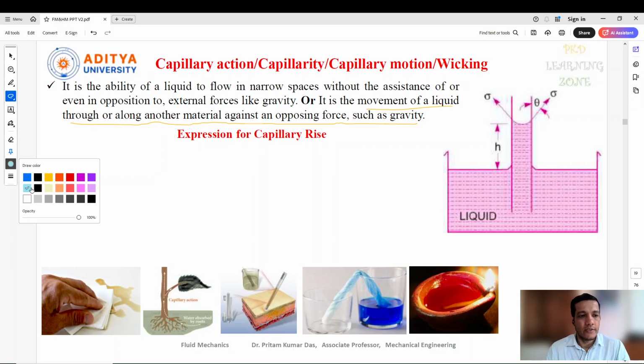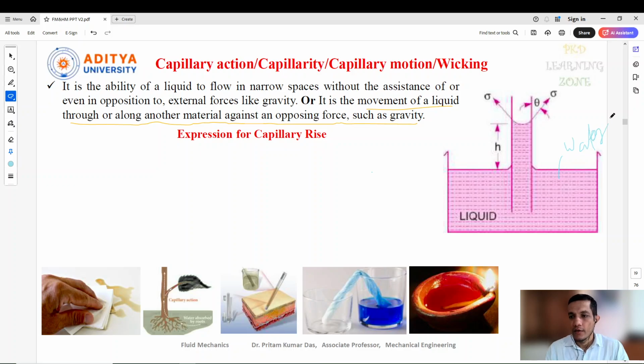Let's try to understand this concept. Suppose you have taken a container of liquid, and this liquid is water. And in this liquid, if you put in a glass tube, then we can see some increment of the water level in this tube, and that is actually called the capillarity action.